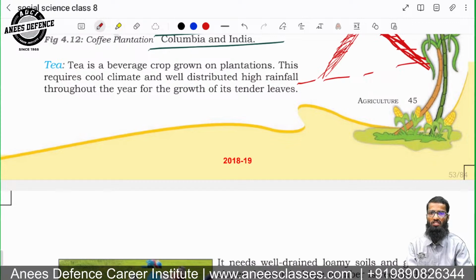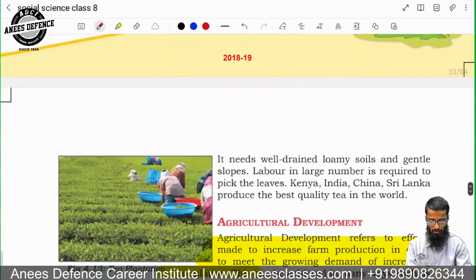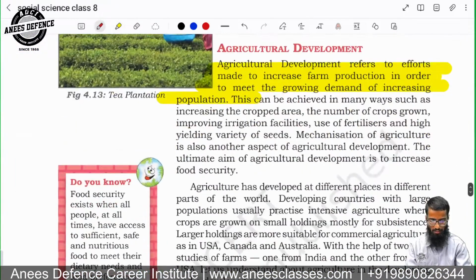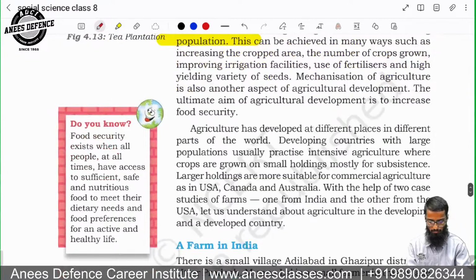Tea is a beverage crop grown in plantations. It requires a cool climate and well-distributed high rainfall throughout the year. So the difference between tea and others is that tea requires a cool climate. Then agricultural development refers to efforts made to increase farm production in order to meet the growing demands, right?